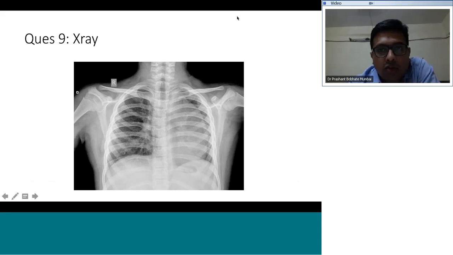So what do you see in this X-ray? So what is the thing which my pointer is pointing at?